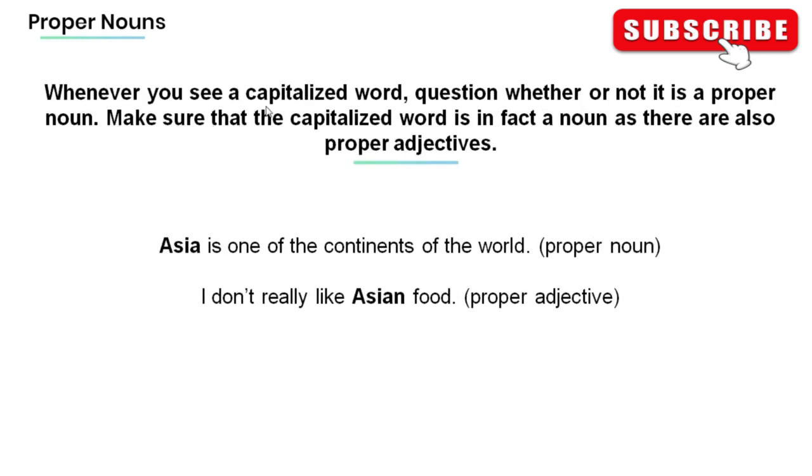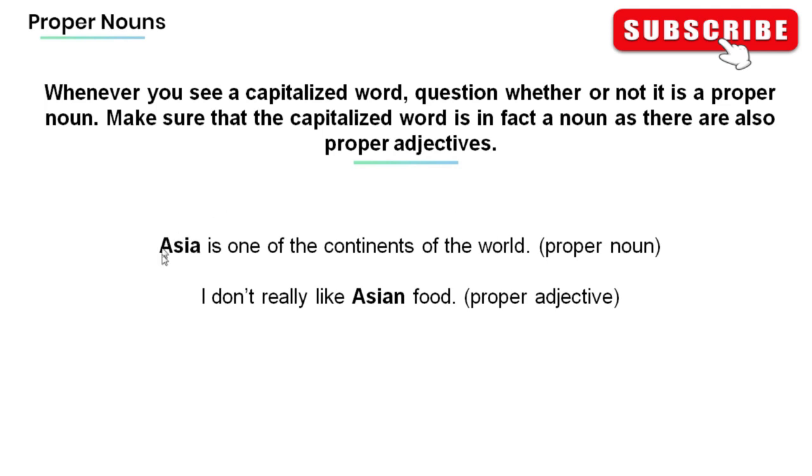Now, whenever you see a capitalized word, question whether or not it is a proper noun. Make sure that the capitalized word is in fact a noun, as there are also proper adjectives. For example, in this sentence, we have Asia is one of the continents of the world.